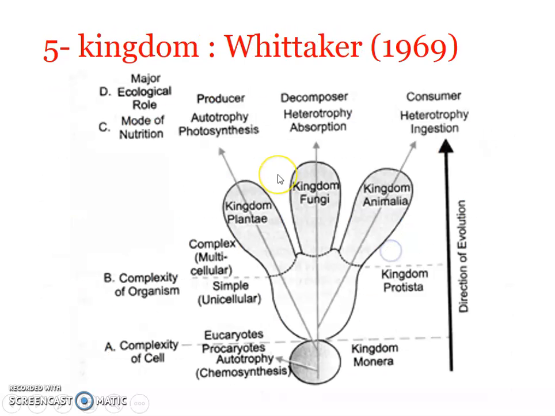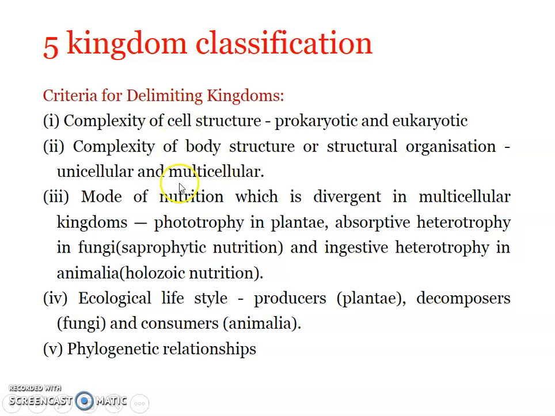So, criteria for delimiting kingdoms. Okay, these are the criteria upon which the five kingdom classification was put forward by R.H. Whittaker. Okay, so the first one was complexity of cell structure. So, the most preliminary classification criterion was prokaryotic and eukaryotic. So all the prokaryotic organisms were included under kingdom Monera, right? And eukaryotic organisms were taken out of the kingdom Monera.